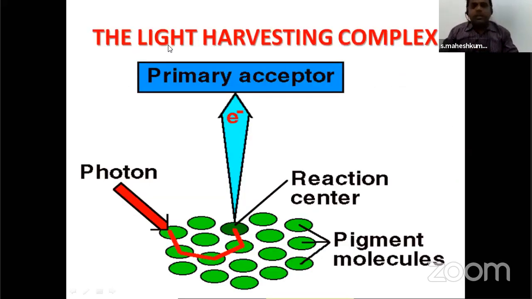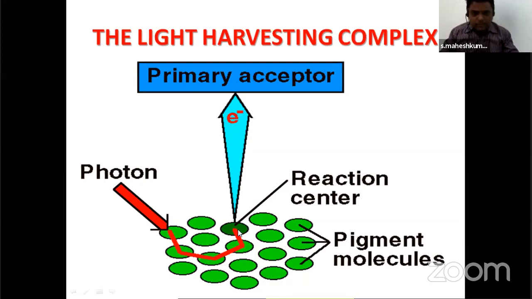Now comes the light harvesting complex. Here we have to focus and listen. Don't divert your minds. Here the basic concept I am giving to you. In light harvesting complex, I told you complex 1, complex 2 is there. So it may be photosystem 1 or it may be photosystem 2. See these pigments around, this is the main reaction center and this is the antenna. 1, 2, these all surround the main pigment. This is the accessory pigment, chlorophyll A. Around the accessory pigment, what is present?